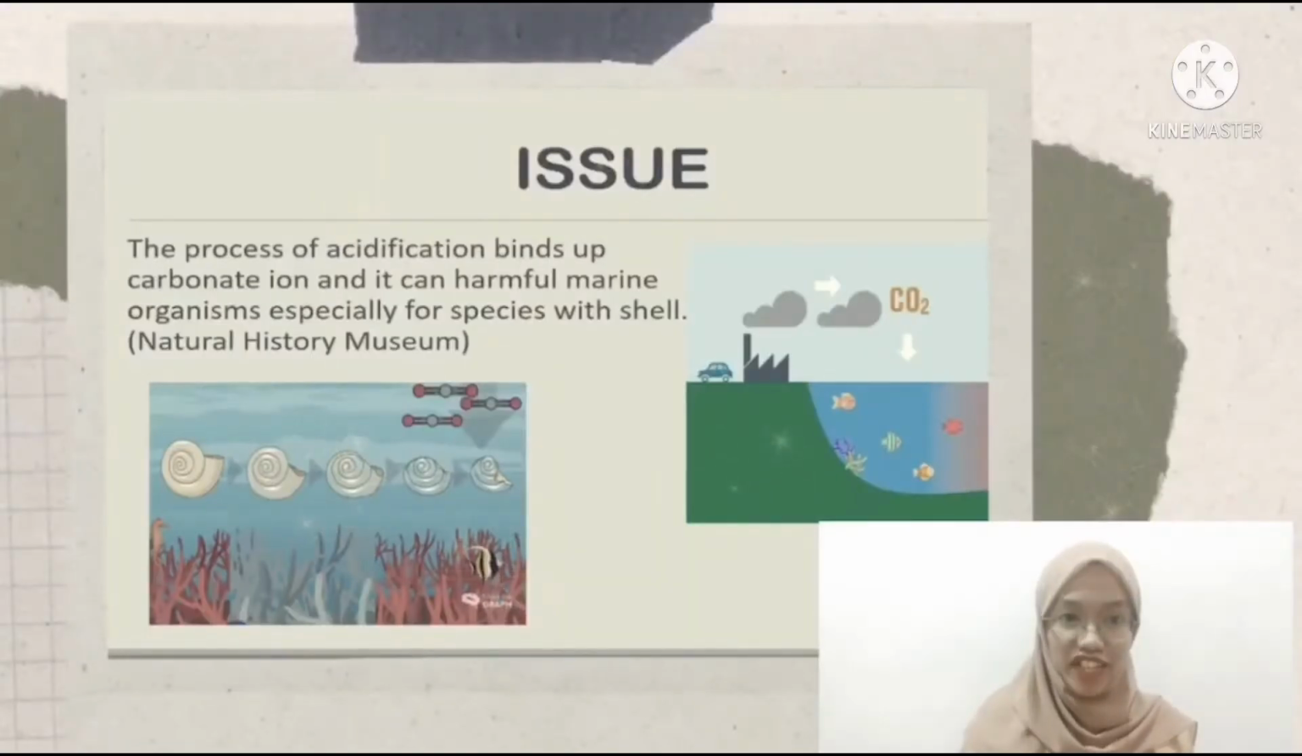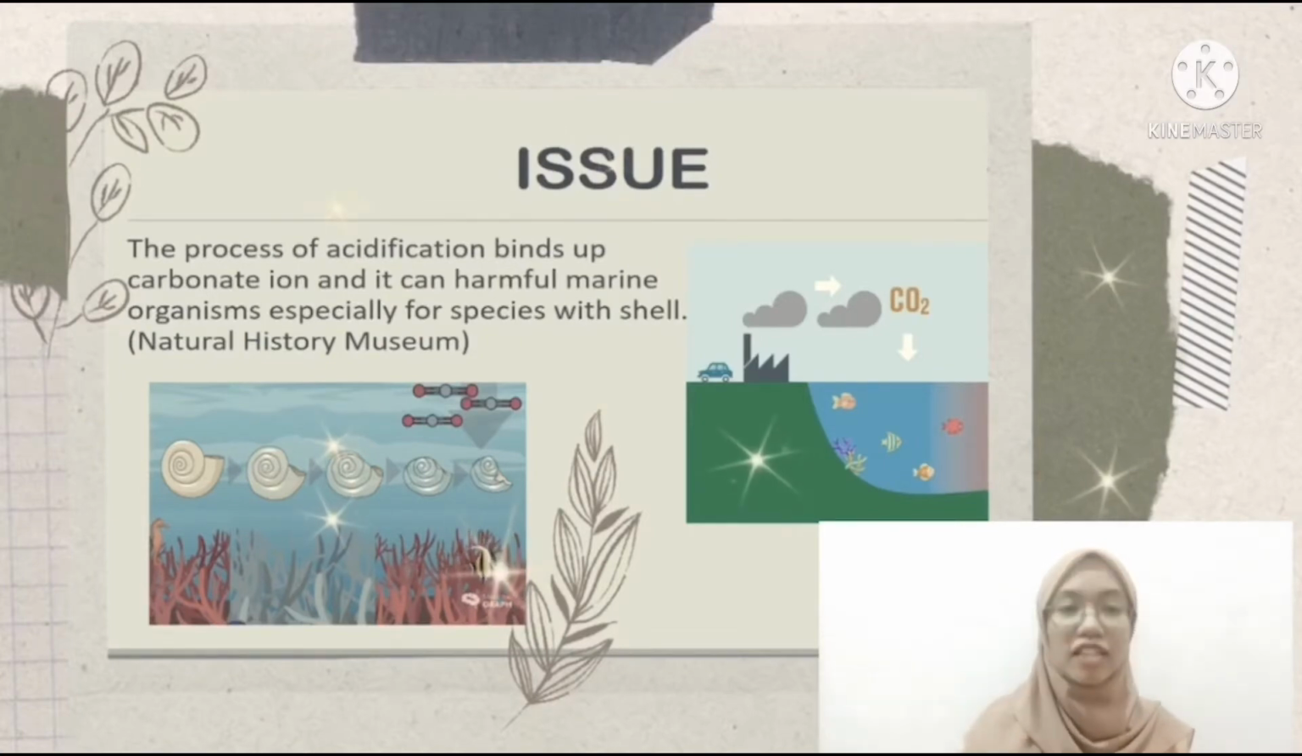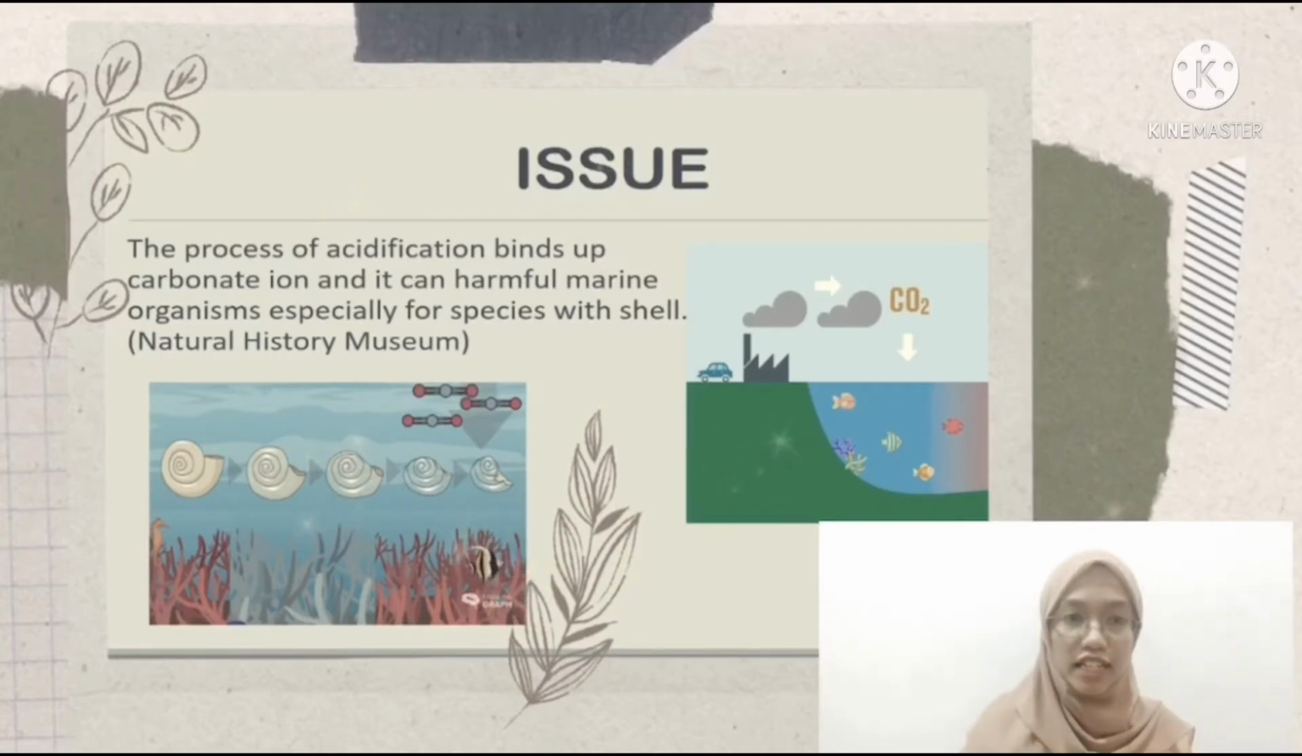In ocean acidification, the issue is the process of acidification will bind up carbonate ions and it can be harmful for marine organisms, especially for species with shell like clam, mussel, and crab. The organism shells and skeleton will dissolve faster because the ocean becomes more acidic. They will spend extra energy repairing their damaged shell and thickening them to survive. Because of this, their abilities to grow and reproduce will be impacted.